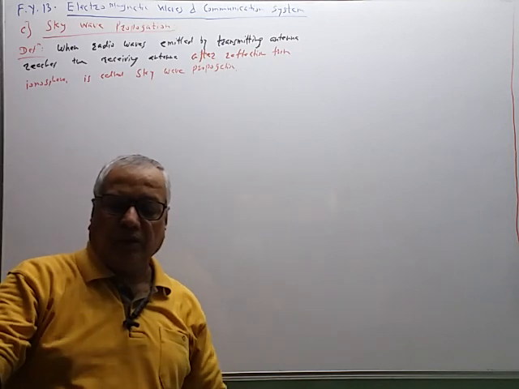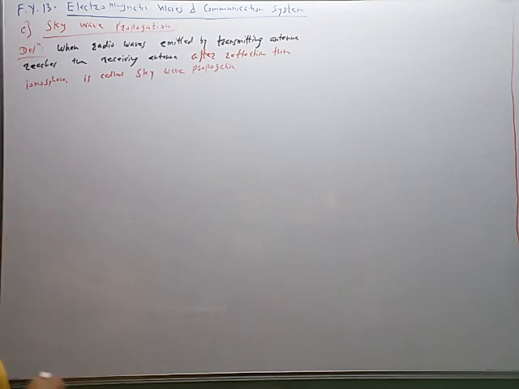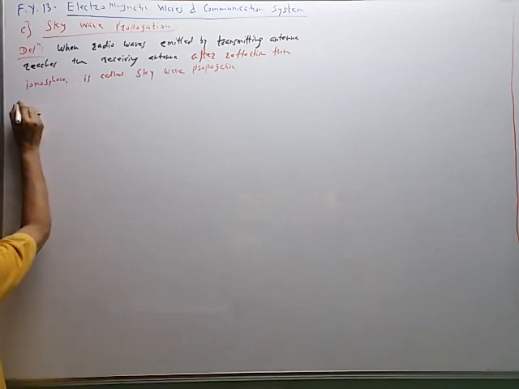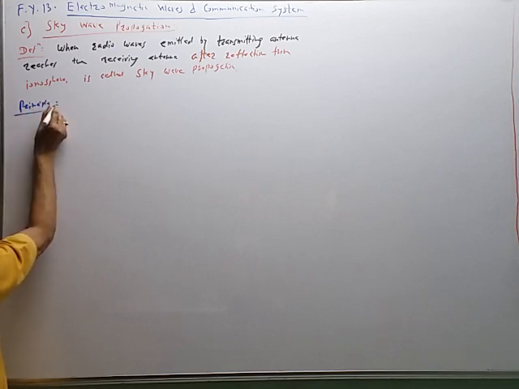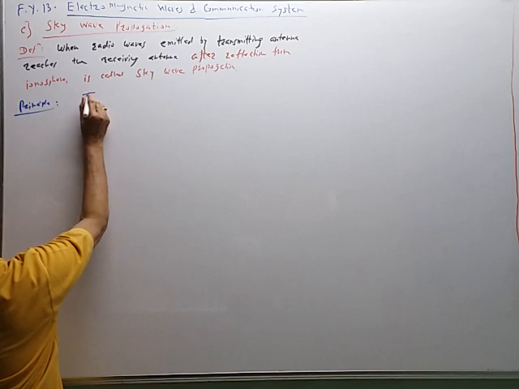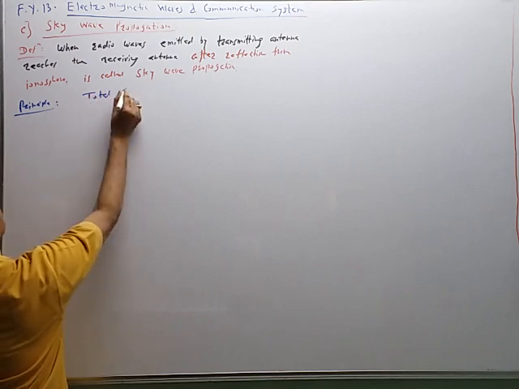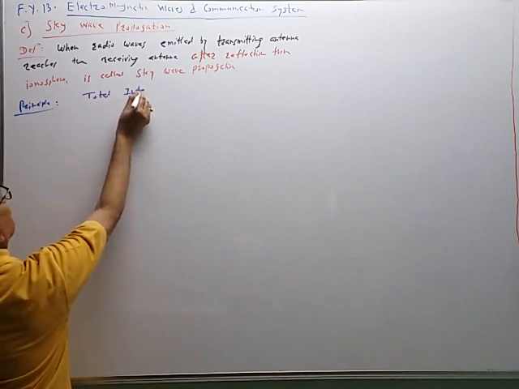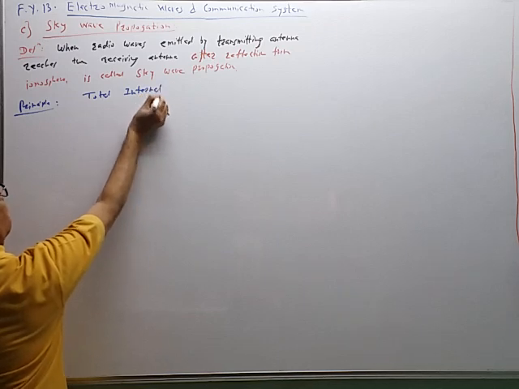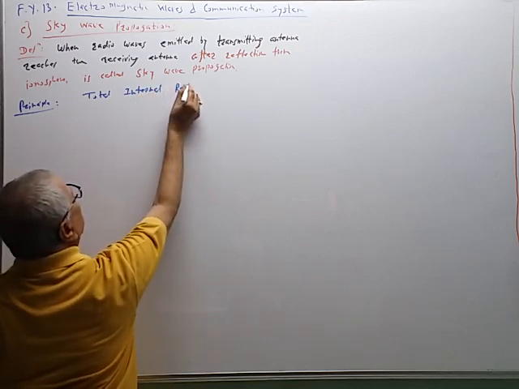Therefore, this reflection takes place in the ionospheric layer. Therefore, the principle of sky wave propagation is TIR, total internal reflection.